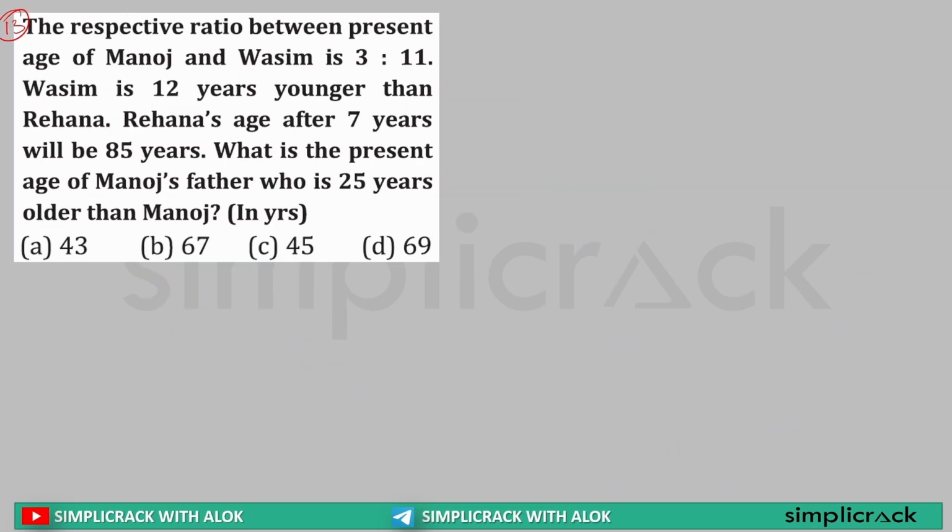The respective ratio between present ages of Manoj and Wasim is 3:11. Wasim is 12 years younger than Rihanna. So this can be written as Wasim is equal to Rihanna minus 12.